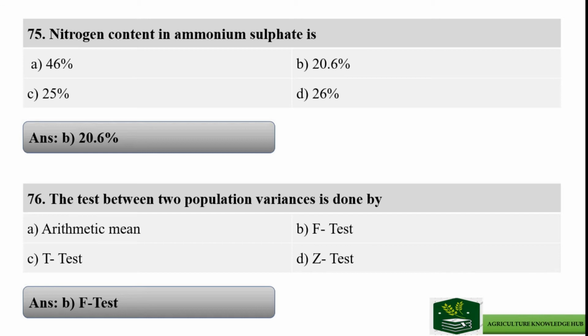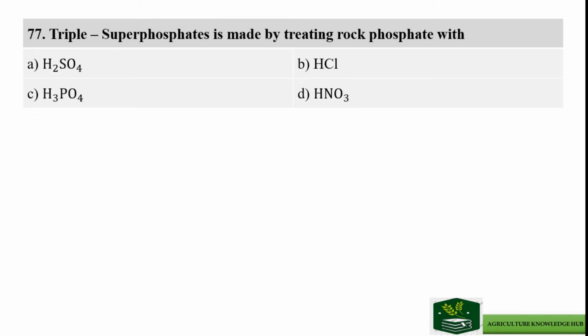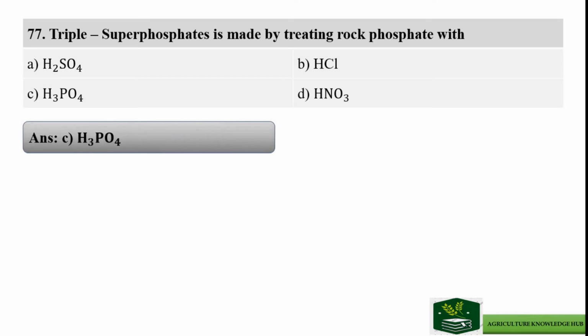Next question is: triple superphosphate is made by treating rock phosphate with, and the options are option A sulfuric acid, option B hydrogen chloride, option C phosphoric acid, and option D is nitric acid. And the right answer is option C phosphoric acid.